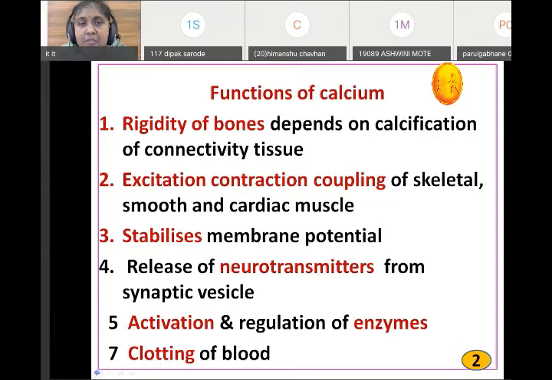Okay. Why is there importance to maintain the calcium level?